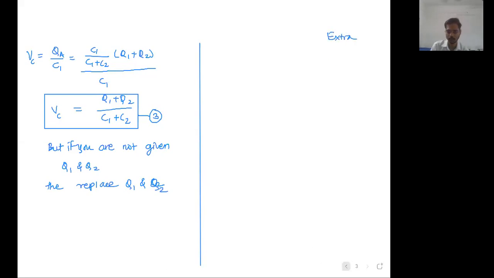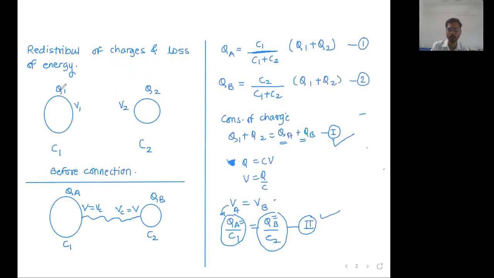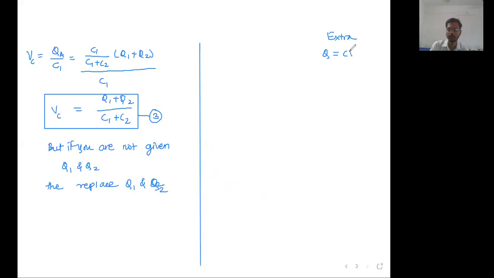Let's say Q1 and Q2 are not given to you, but in that situation V1 and V2 will be given to you. Okay, they will give something, they will have to give something. They should either give us the values of Q1 and Q2 or the values of V1 and V2. We know Q is equal to CV.